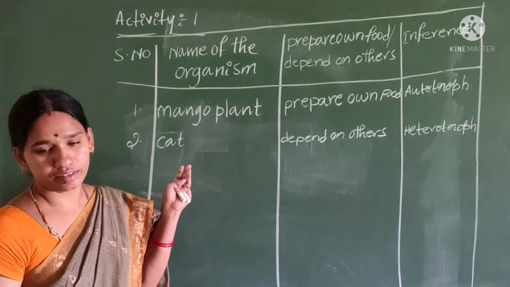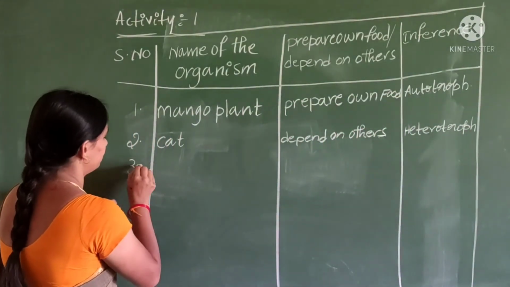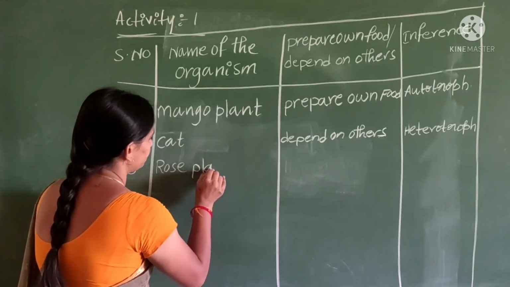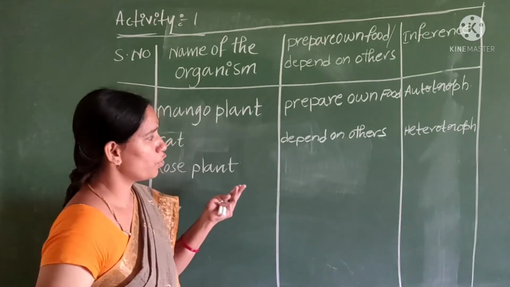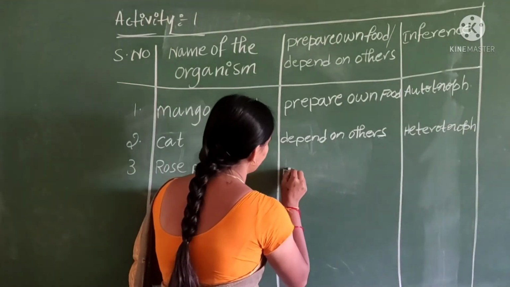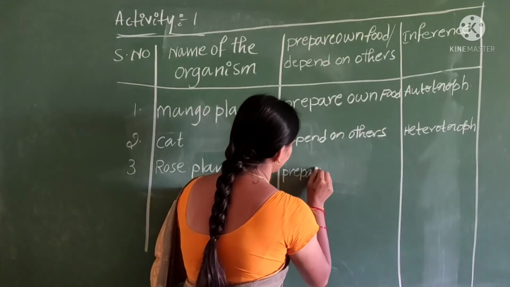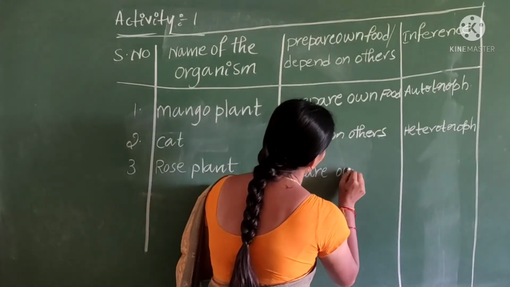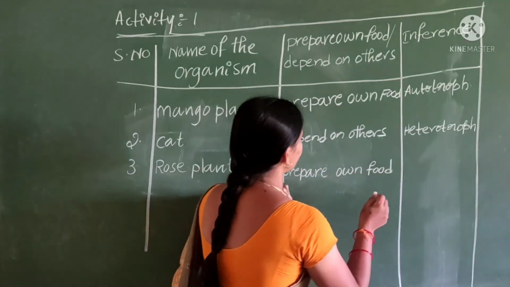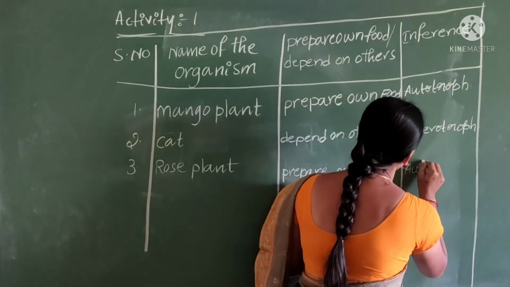Next, children, rose plant. Rose plant also prepares its own food. That's why rose plant is also an autotroph.